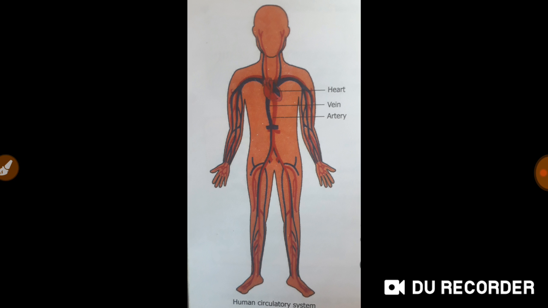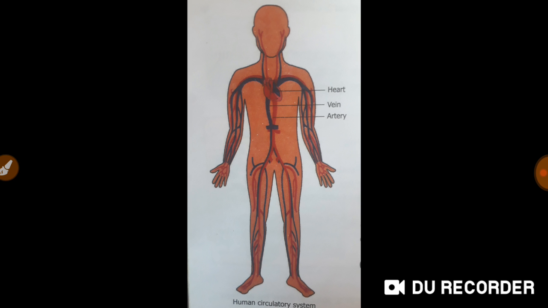So humans have closed circulatory system with a four-chambered heart. We have a four-chambered heart. Nutrients, oxygen, etc., that is delivered to each and every part of the body by this very system, circulatory system. And the human circulatory system consists of blood, blood vessels, and heart. Three important things are there. Again, I'm repeating: blood, blood vessels, and heart.